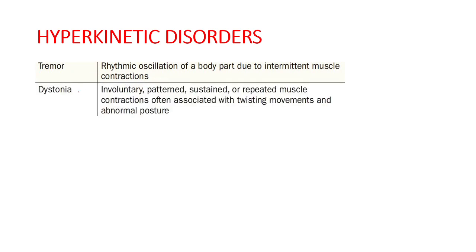Second one is dystonia. So this is involuntary, patterned, sustained or repeated muscle contraction which is often associated with twisting movements and abnormal posture. So two very important examples of dystonia are blepharospasm and torticollis, which are regularly seen in clinical practice.